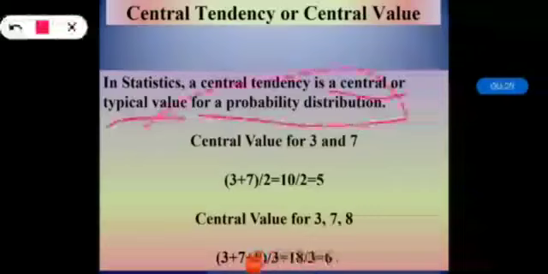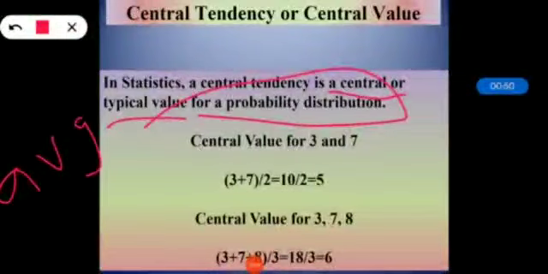So whenever we are talking about central tendency, what is it? It is nothing but a central or typical value for a probability distribution. It may also be called the center or location of the particular distribution. The measures of central tendency are generally called averages. Yes, we all know that the measure of central tendency is called average. The most common measures of central tendency are the arithmetic mean, the median and the mode.